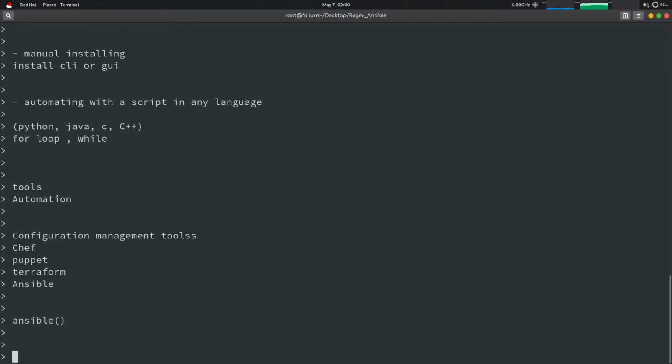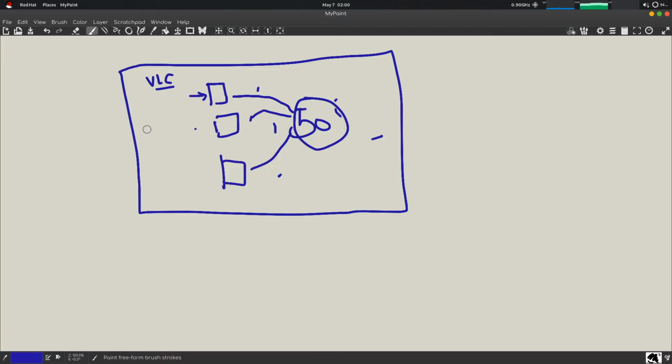So what is this Ansible? Ansible is just a package which is used for automating these repetitive tasks. How can we do this? There will be a machine which will be our master machine, which is also connected to each of them via LAN.